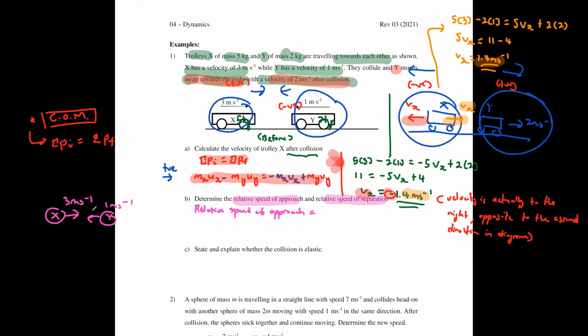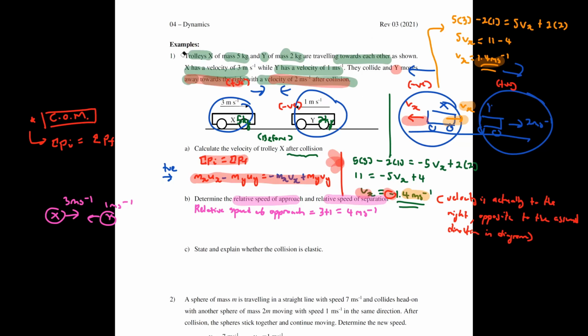Now you see, just now I mentioned to you, when you want to find relative speed, you just see whether they're moving in the same direction or opposite directions. This is the case of them moving in opposite directions. If they're moving in opposite directions, you just add up the speeds. Don't bother about any negative sign, just add the magnitudes together. So this one would actually be just 3 plus 1, giving you 4 meters per second. And this is the relative speed of approach.